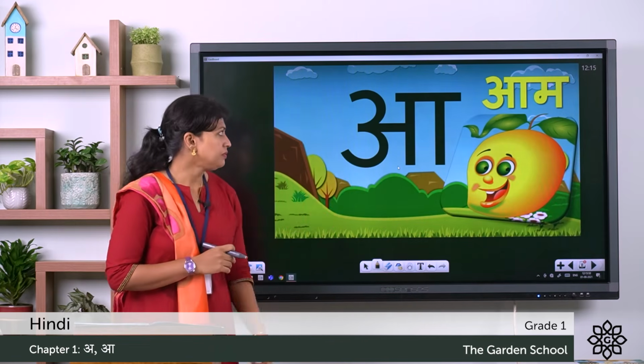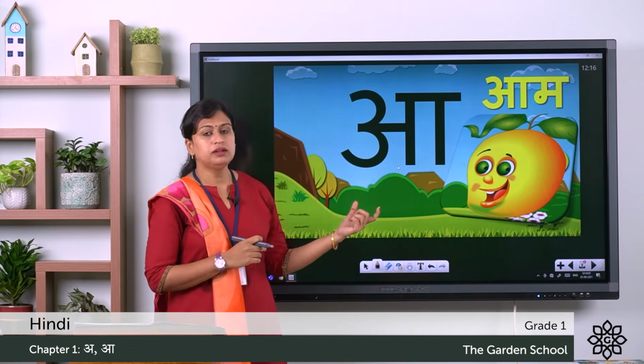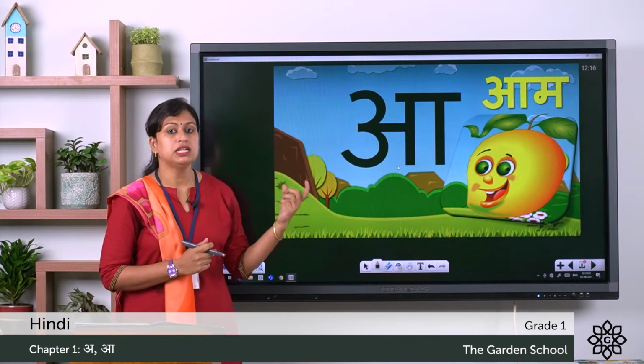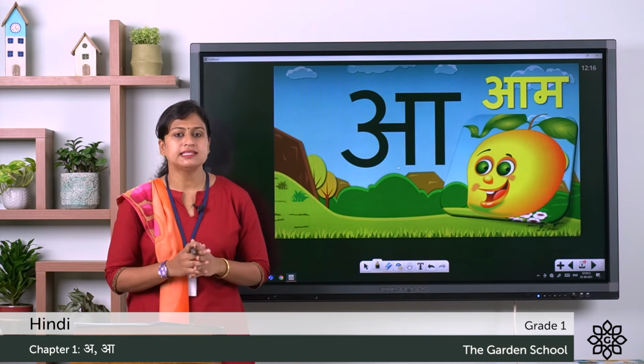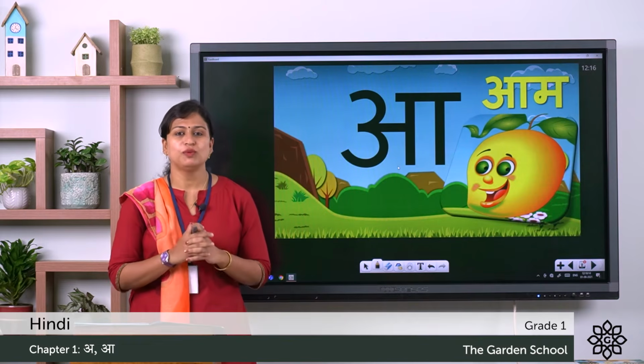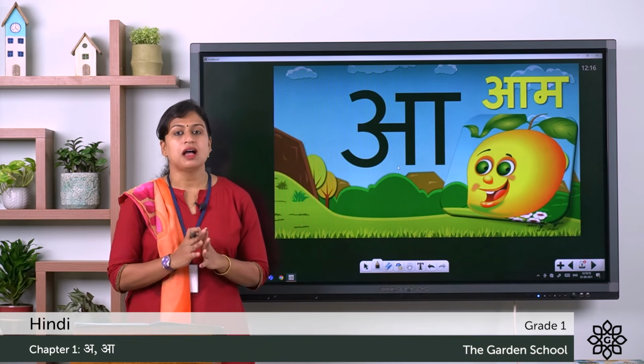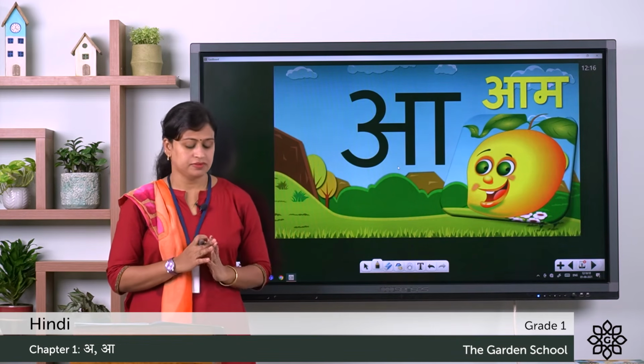Now here you can see a word starting with Swarakshar Aa. Can you identify this picture? This picture is of a mango. In Hindi we say aam. What do we say? Aam. Aa say aam.